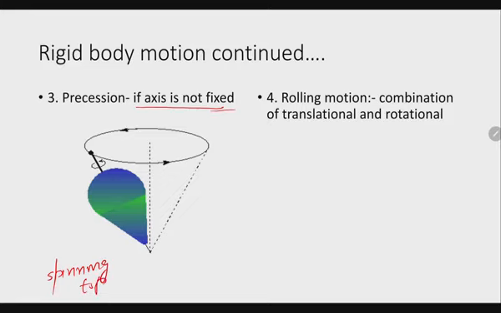There is a sidewise movement, so the orientation of the axis changes like this. Ideally it was here, but due to the movement of the axis it is describing a cone. This type of motion where the axis is describing a cone is called precession.